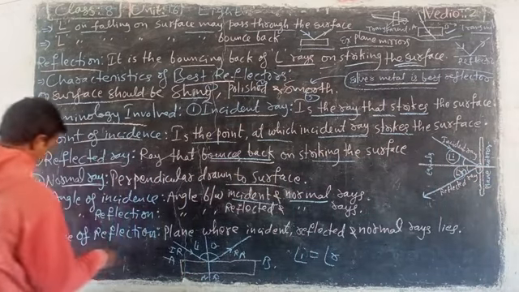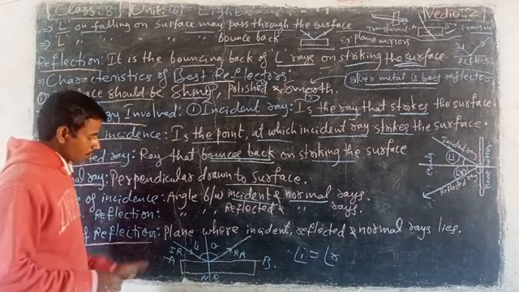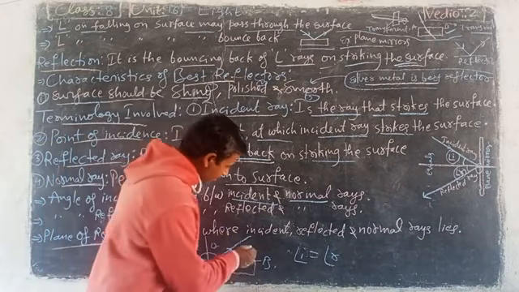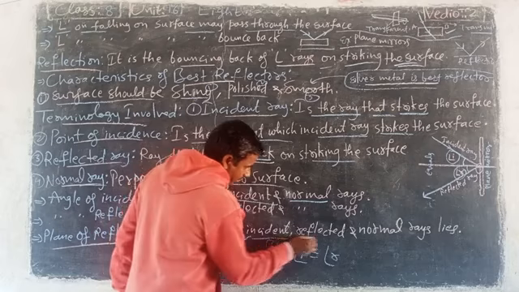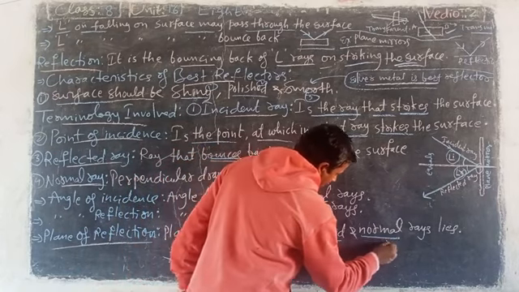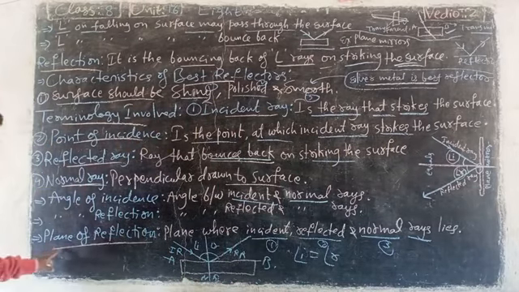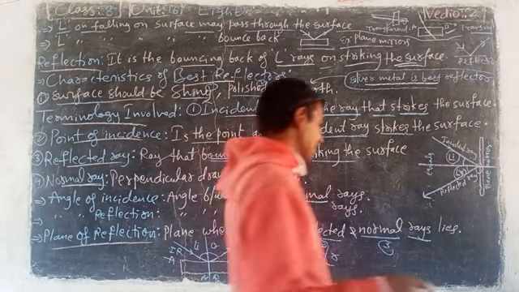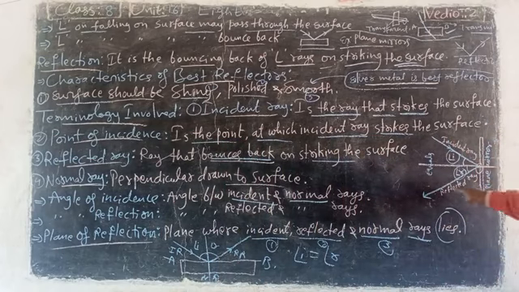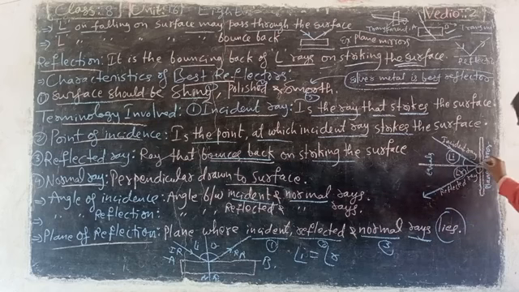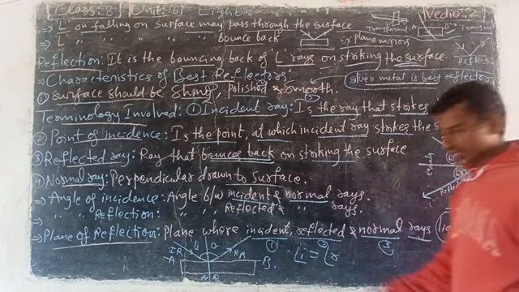Next, plane of reflection. Look here. What is that? The plane where the incident ray 1, reflected ray 2, and normal ray 3 lie. The plane of reflection is nothing but where the three rays lie. Here, incident ray there, reflected ray there, normal ray there. This is called the plane of reflection.